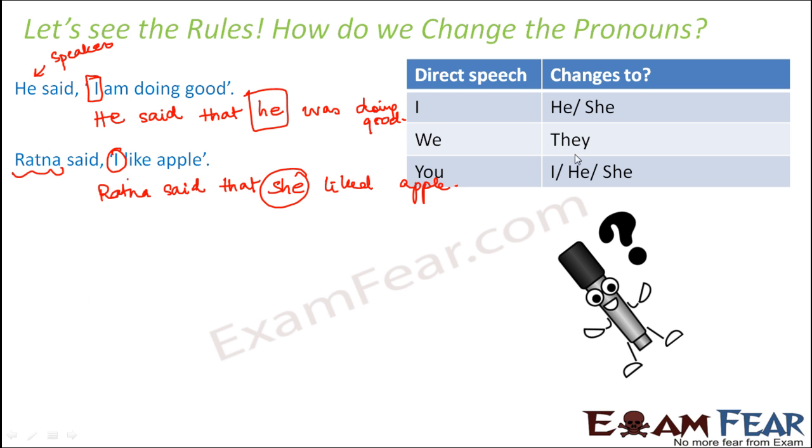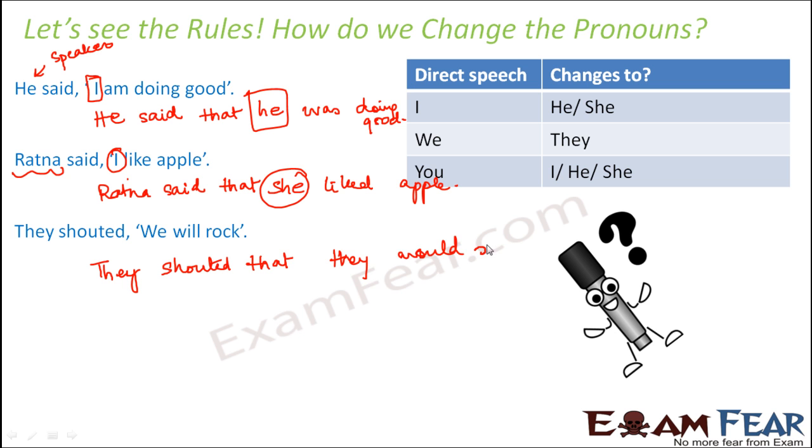Similarly, we changes to they because we is for the plural form. So we would change to they. You changes to I, he or she. So we'll look at examples. They shouted, we will rock. So here they are the speakers. So when they are telling it, they would refer to themselves as we. But when somebody else is reporting this, it would be like this. They shouted that they would rock. So you see, we changed to they.